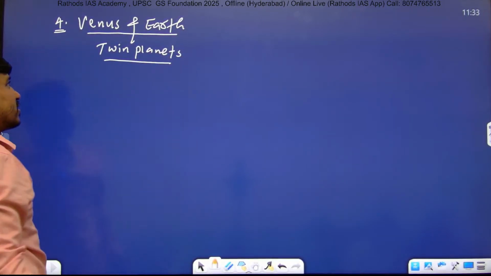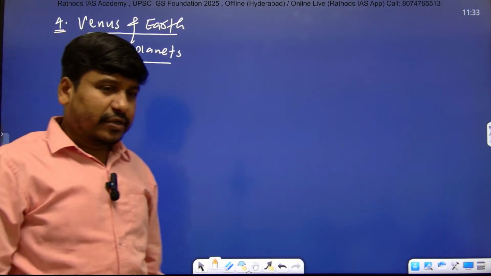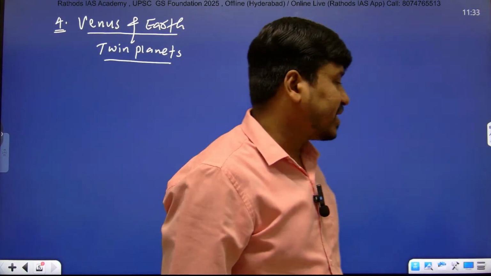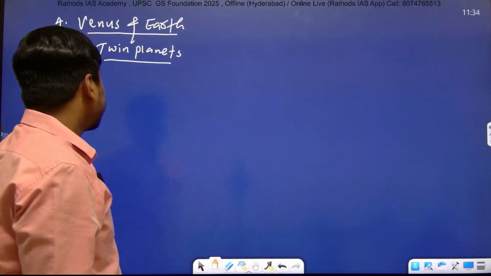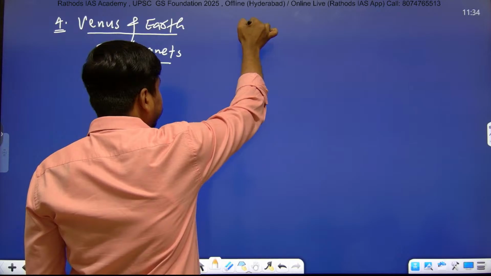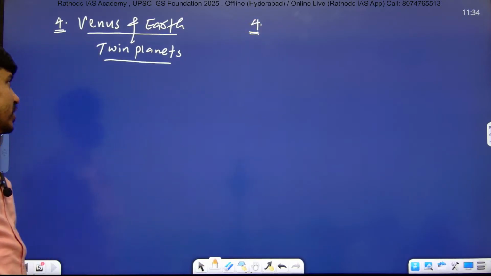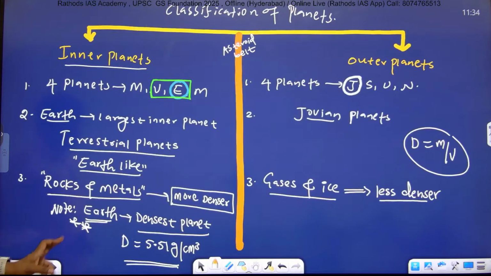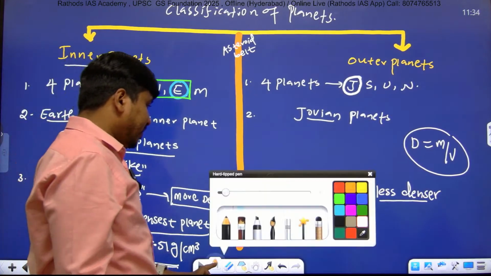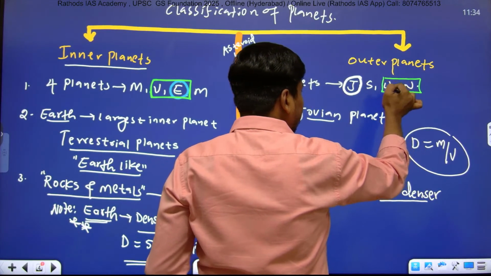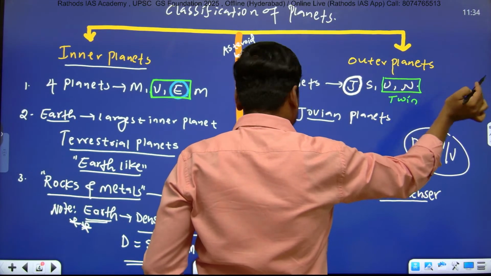Venus and Earth are the twin planets due to their similar size and shape. Right? This question is also asked many times: which of the following are the twin planets? In the outer planets category, which are the twin planets? Here, Uranus and Neptune. Uranus and Neptune are the twin planets. Right? Write this down in that table.